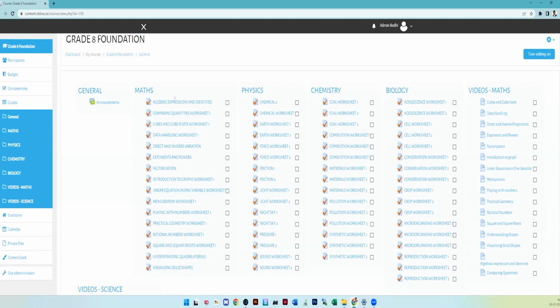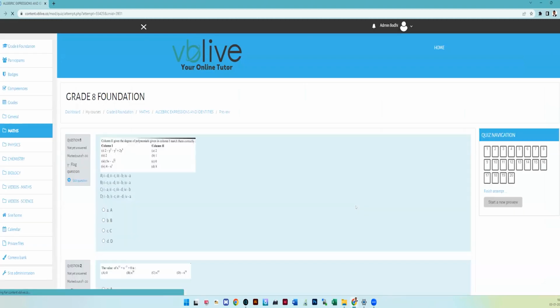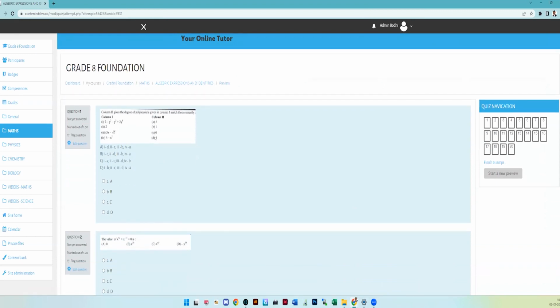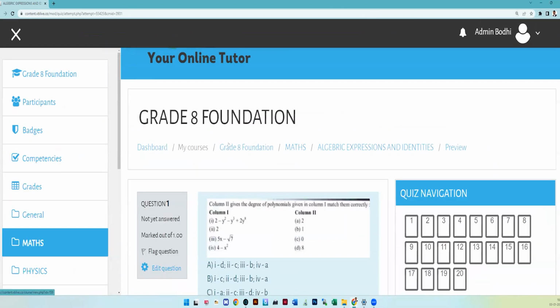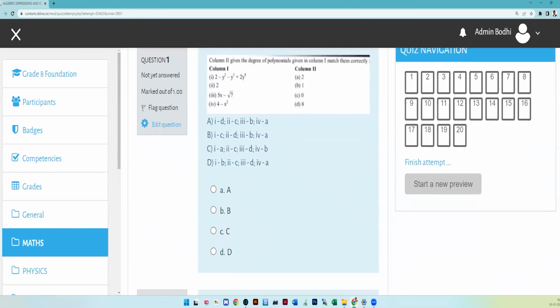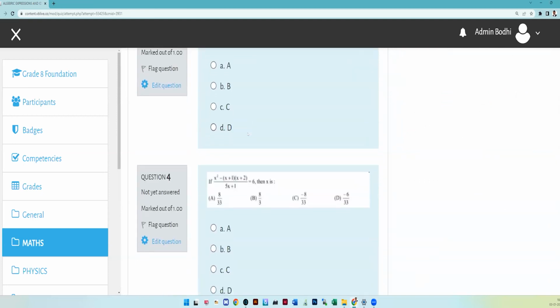For example, let us take mathematics. When I click mathematics, it asks you to attempt the quiz. Then you click attempt quiz, and there you will get all your questions. You will get a different variety of questions like match type, critical thinking, creative thinking, diagram-based questions, numeric-based questions, then assertion and reason questions. It means all the variety of questions you will be getting here.